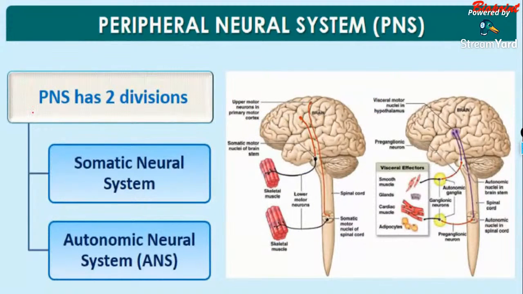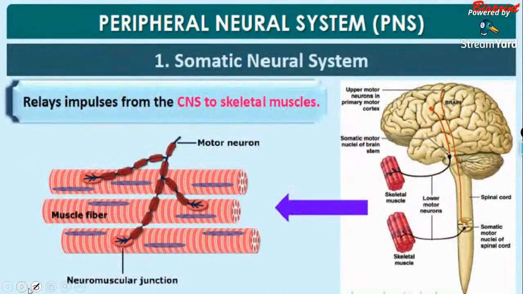The peripheral nervous system has two main divisions, the somatic neural system and the autonomic neural system. Let's discuss the somatic neural system first and then the autonomic nervous system.